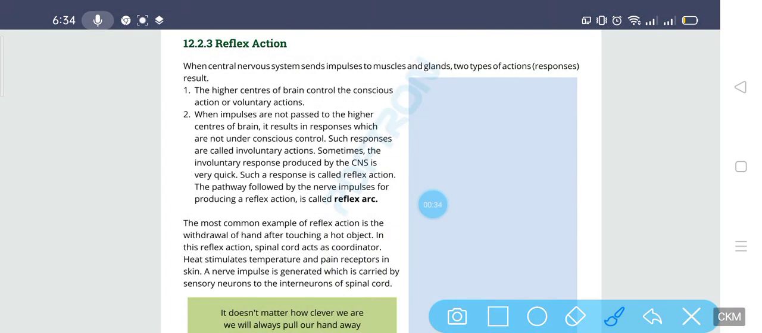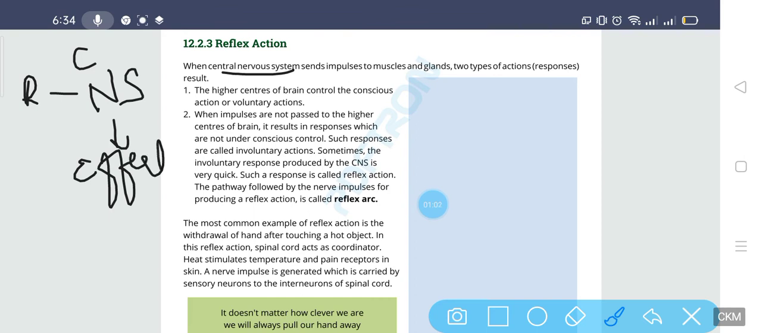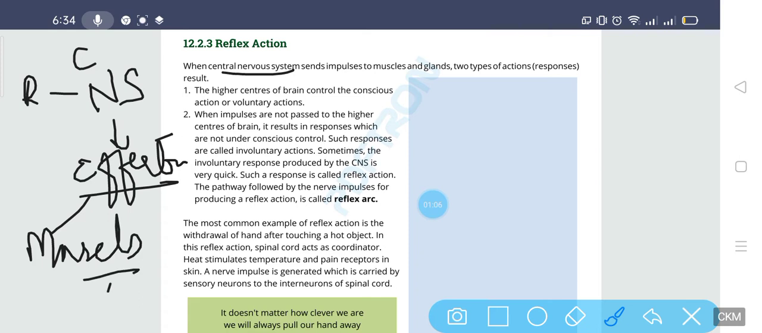Basically, students, the reflex action. Basically, the central nervous system sends impulses to muscles and glands. We know very well that the central nervous system sends the impulses to the effector and accepts the impulses from the receptors. So, from the receptor to the nervous system, and then from the central nervous system, the CNS, to the effectors. We have already learned that the effectors could be the muscles or the glands.